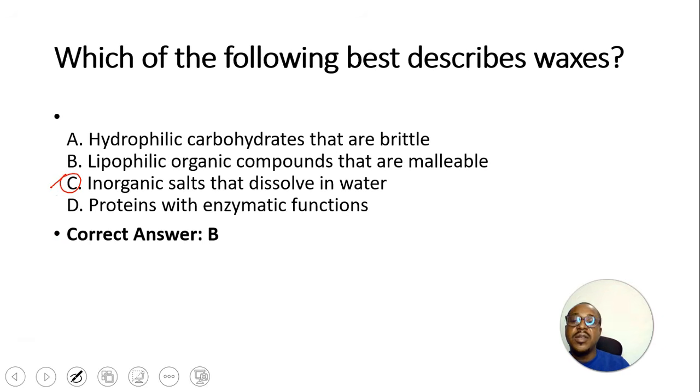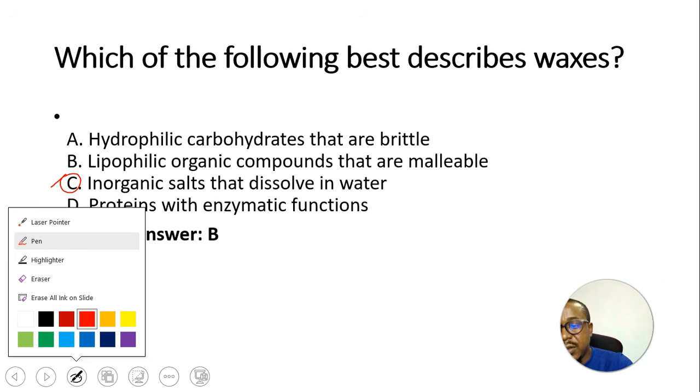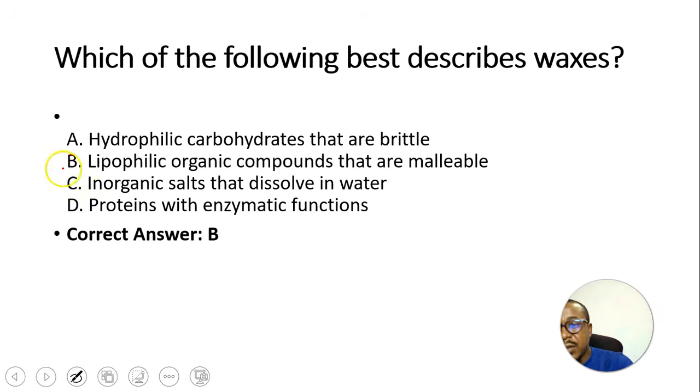Option B. They are lipophilic, and they are usually made up of long chain fatty acids and long chain alcohols. Note, they are made up of what? Long chain fatty acids and long chain alcohols.